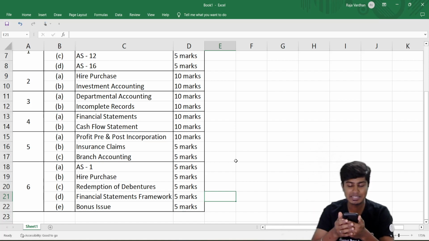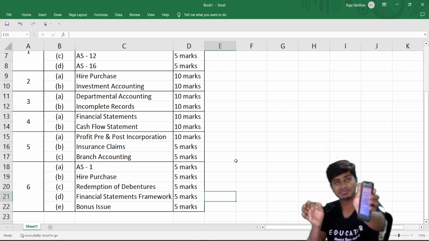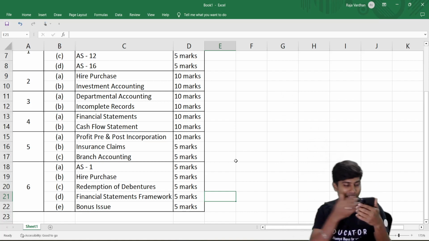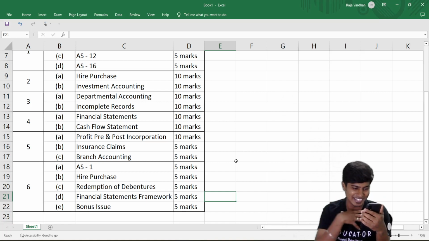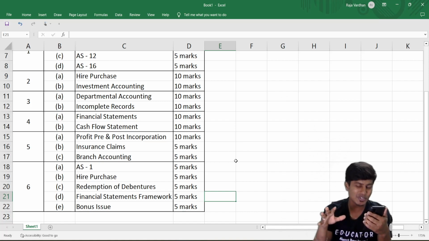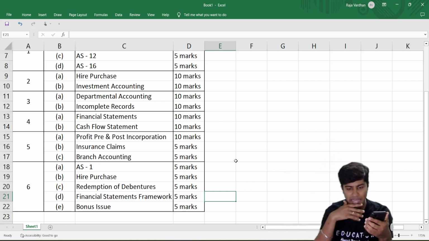The second question that I'd asked is, what did you feel about the length of the paper? Very lengthy, manageable, not lengthy. 80% of the students have told that the paper was very, very lengthy. Only 4% have told it's not lengthy, that includes me. And this is based on 118 votes that I've got. And 16% people have told manageable.